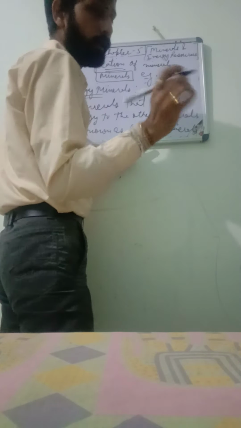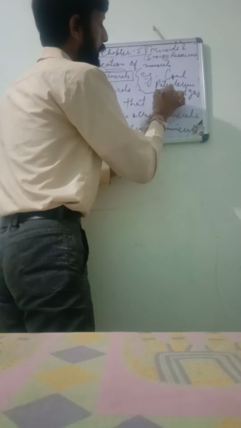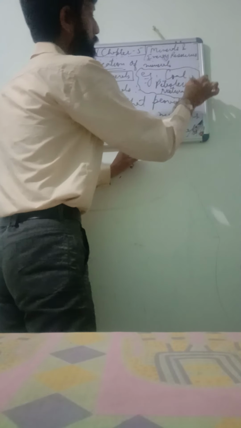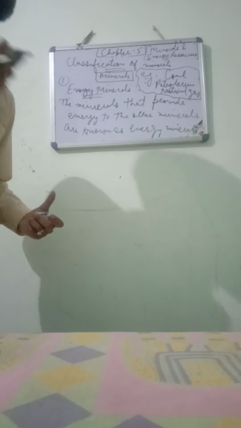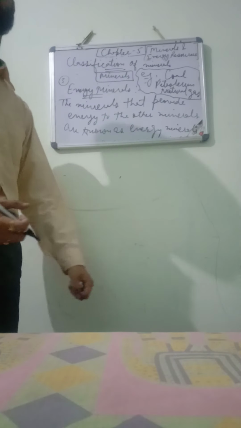For example, very important, underline please, that is coal, petroleum and natural gas. Coal, petroleum and natural gas. These are the examples of energy minerals. Okay, ऐसे मिनरल्स जो बाकी के मिनरल्स को एनर्जी देने का काम करते हैं, ऐसे मिनरल्स को हम लोग कहते हैं एनर्जी मिनरल्स. फॉर एग्जांपल कोल, पेट्रोलियम एंड नेचुरल गैस.